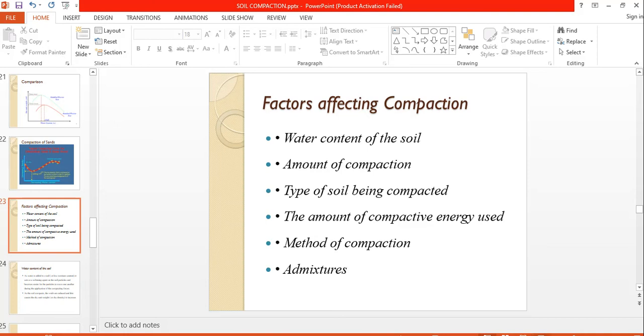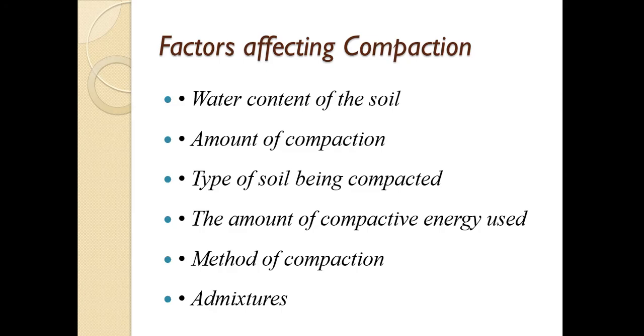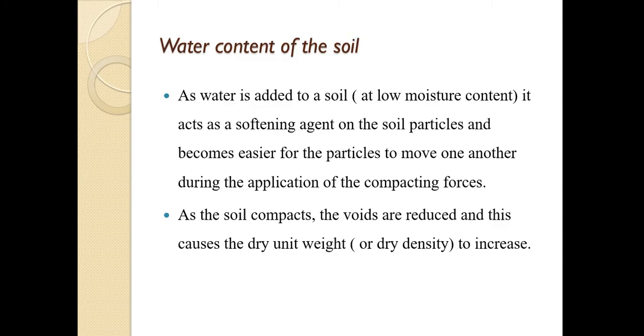Good morning, students. Today we are going to discuss the factors affecting compaction. The factors are: first, water content of the soil; amount of compaction; type of soil which is being compacted; the amount of compactive energy used; method of compaction; and last, admixtures. So we can discuss them one by one.